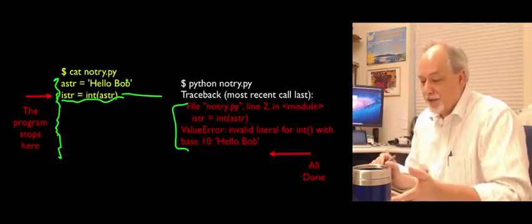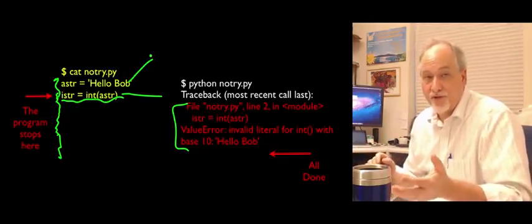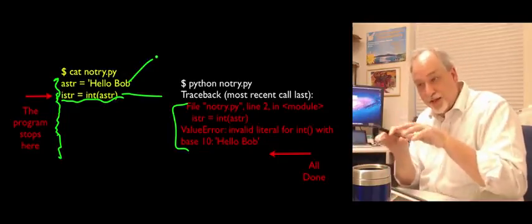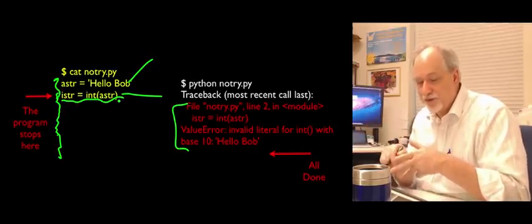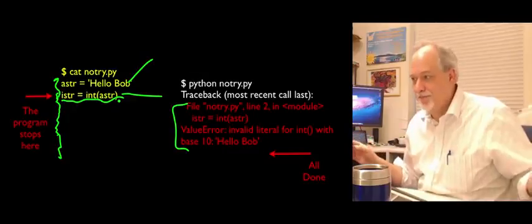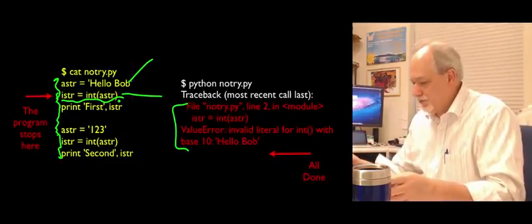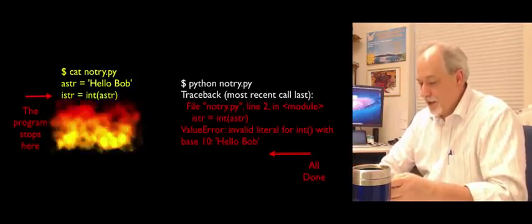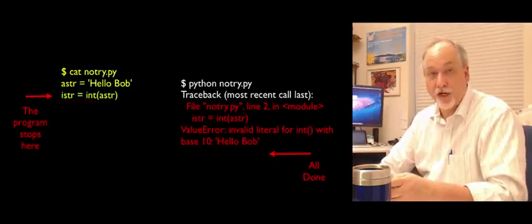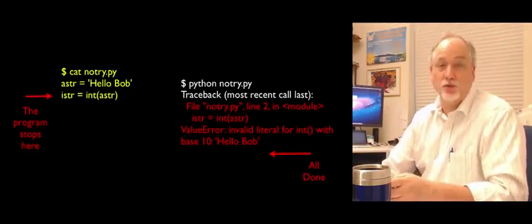Now this might be something instead of just the string hello Bob, which is insane. Data might have come from a raw input where the user was typing and you're saying give me a number, and they type something that's not a number, and this would blow up. It's like, hey, I know it's going to blow up. The problem with this is that you don't clear the thing. Oh, now I have to start it on fire again. Okay, it's on fire.